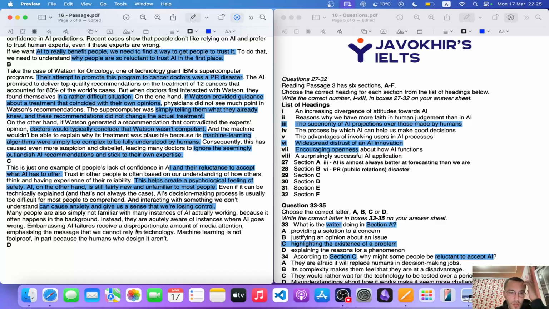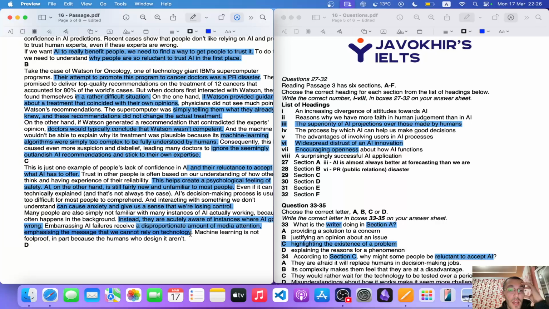Embarrassing AI failures. So instead, they are very aware of instances where AI goes wrong. For example, embarrassing AI failures receive a disproportionate amount of media attention. There's a failure in the media, emphasizing the message that we cannot rely on technology.